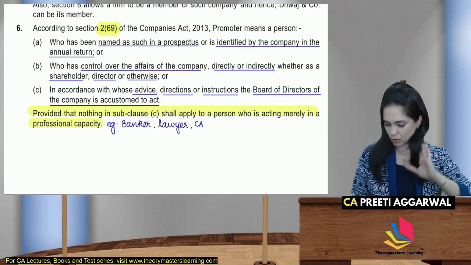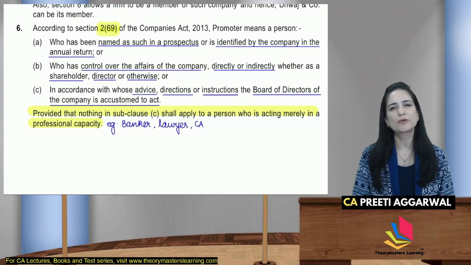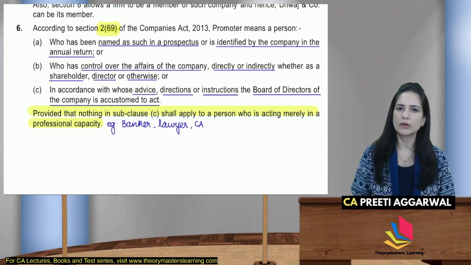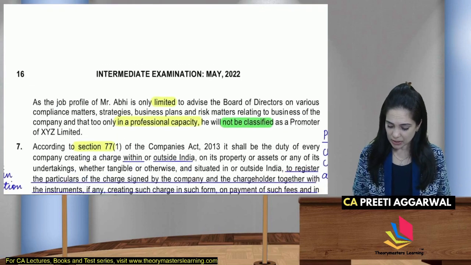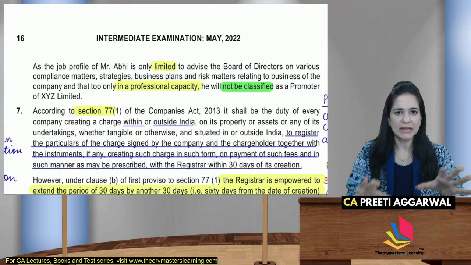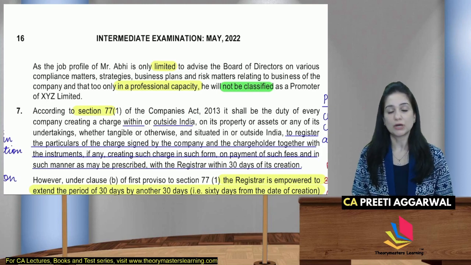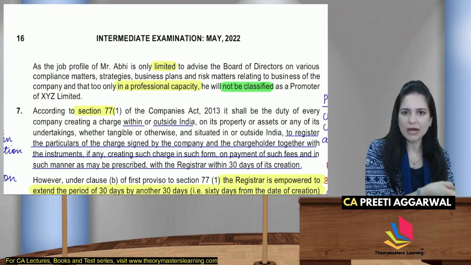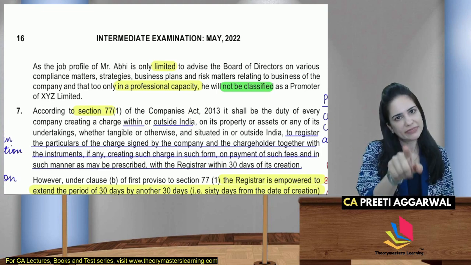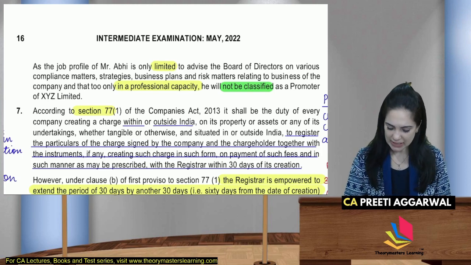But this clause C will not apply to a person who is acting merely in the professional capacity like banker, lawyer, chartered accountant. ये तो उसका काम है। यहाँ पर जो अभी है उसके प्रोफाइल के हिसाब से he is advising the board but only in his professional capacity. He is not a promoter. If he exceeds his professional capacity, ये तो उसका काम नहीं है, and if he is exceeding that, then he may be considered as a promoter. But that is not given over here.